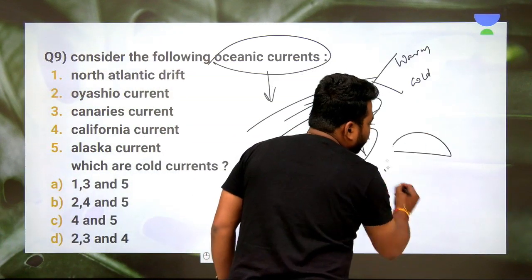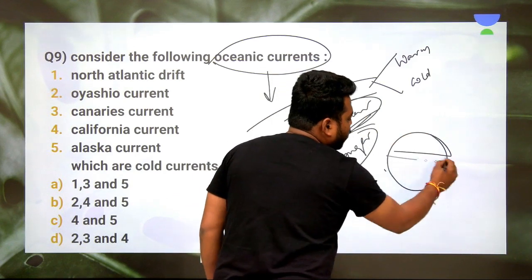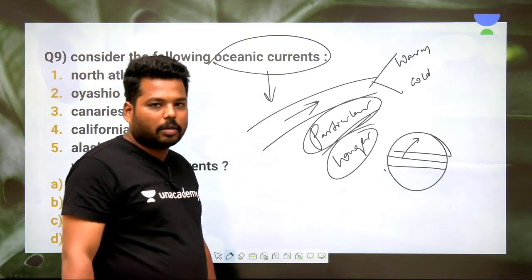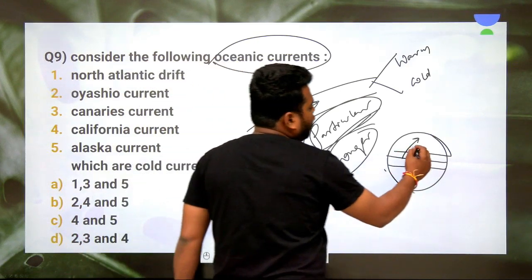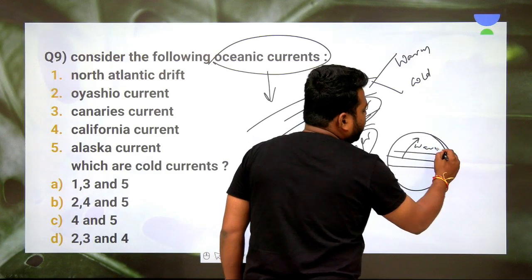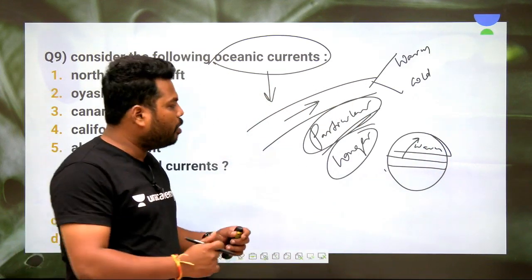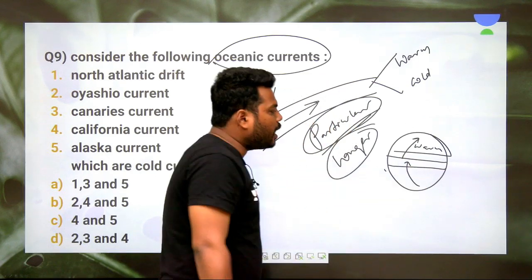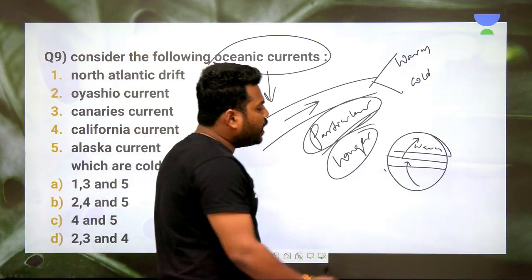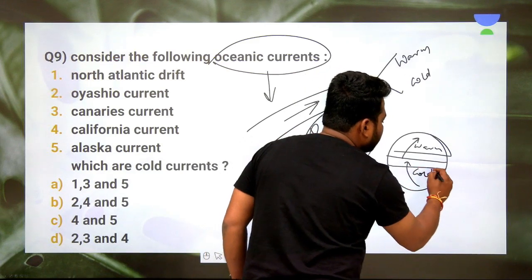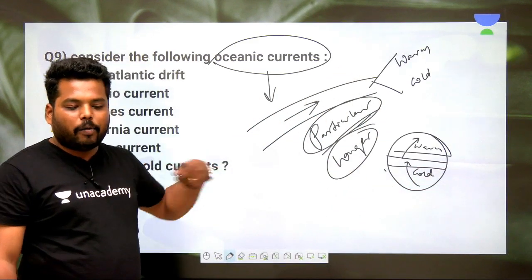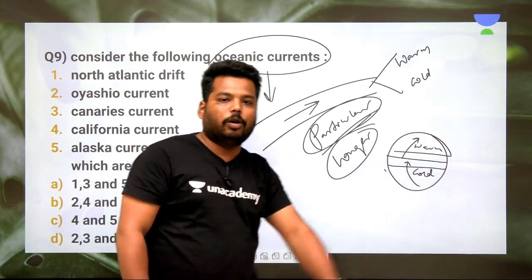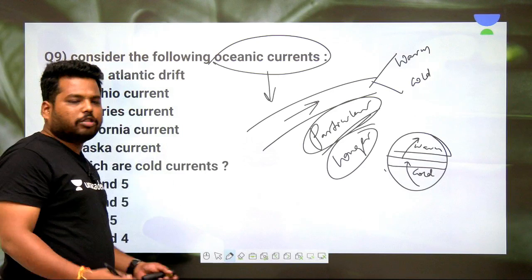Whenever any oceanic water moves from lower latitudes to higher latitudes, it would be warm in nature. Just remember this keyword. Whenever the oceanic currents move from higher latitudes to lower latitudes, they are called cold oceanic currents. Clear? Just remember the latitude values, you will get the question. Lower to high, warm; higher to low, cold oceanic current. Clear? So there is huge significance, right?